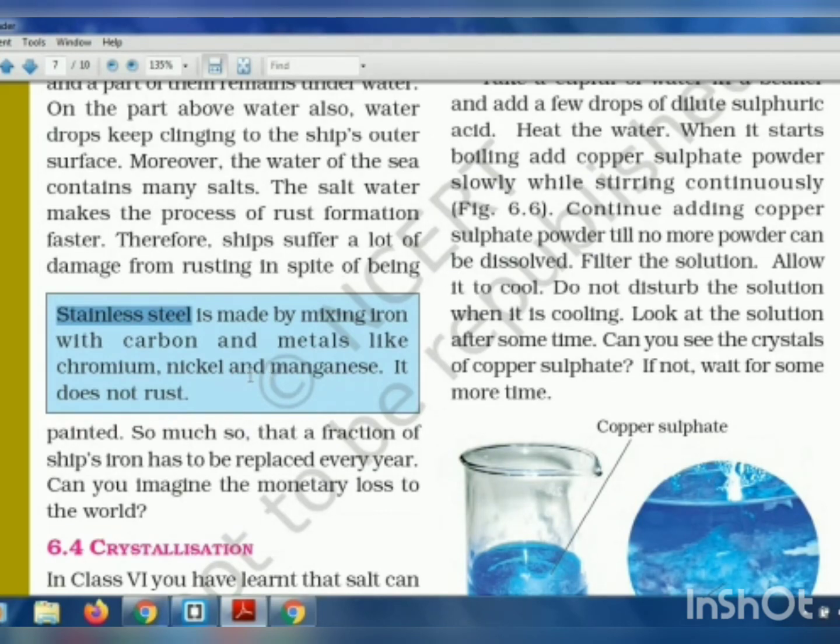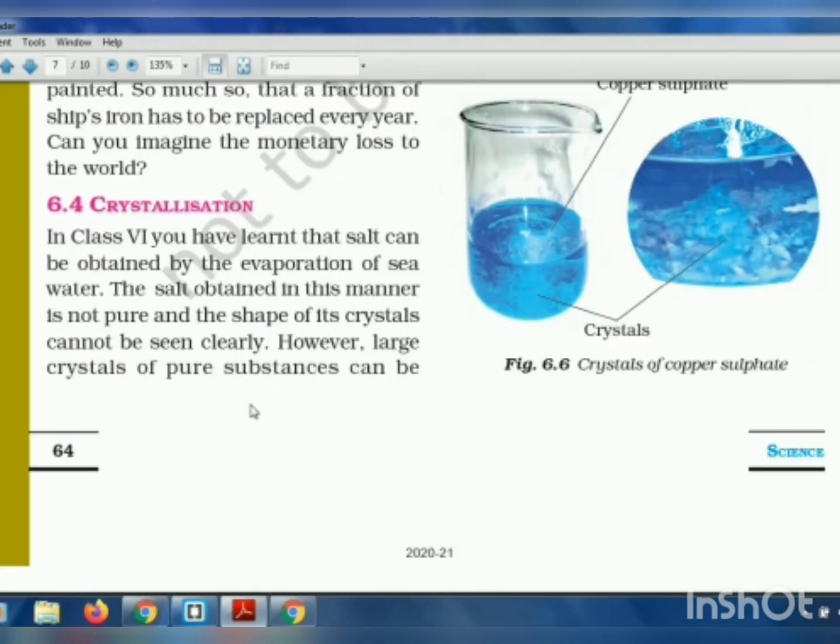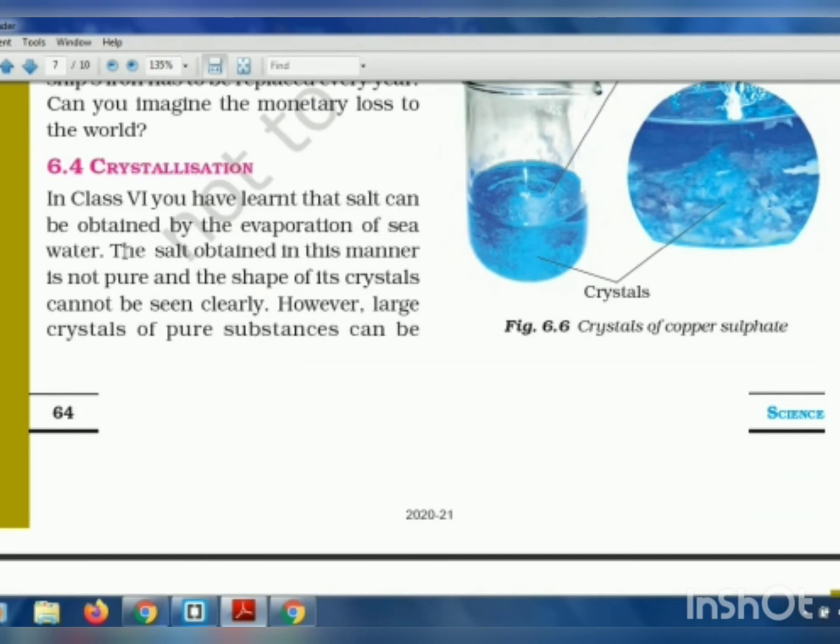Okay, and the last topic now here is crystallization. So, what is crystallization? It is a method of obtaining a pure substance from its solution. So, we had learned in the previous class, in last year's class, that if you want to separate water and salt, we were using the evaporation process. Okay, but the salt that is obtained using the evaporation process was not pure. So how to get pure things?